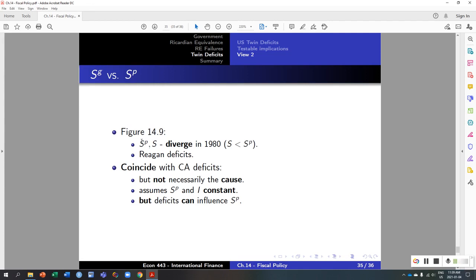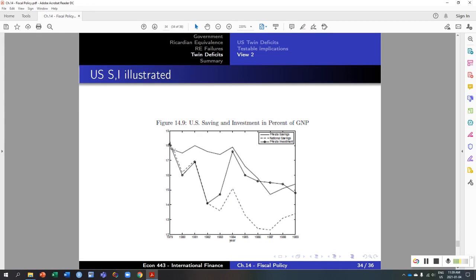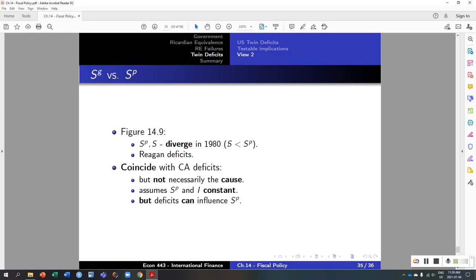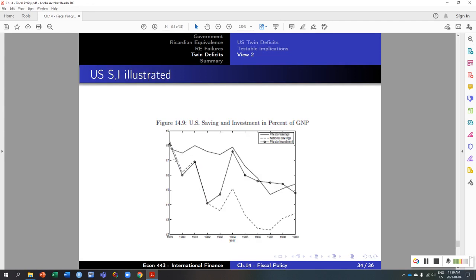Okay, now relating the private to the national savings. So we see here that the national savings are actually decreasing, right? But notice that the private savings and the national savings, the difference between the dashed line and the solid line, are starting to diverge in this case. So you have that the national savings is much smaller than private savings. So from here on, the dashed line, which is national savings, starts to deteriorate.